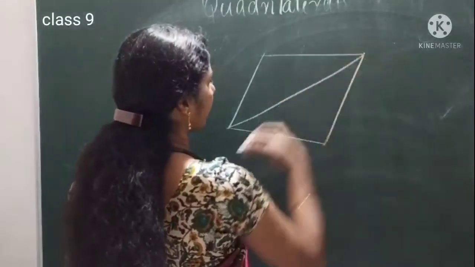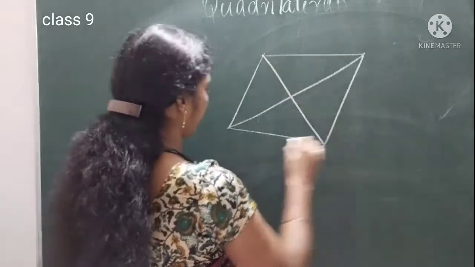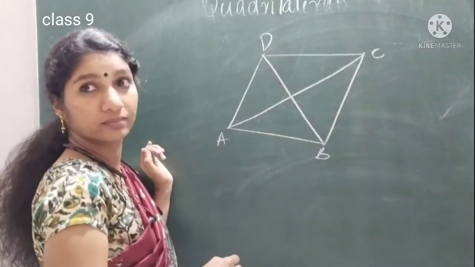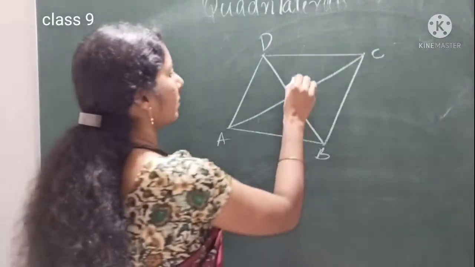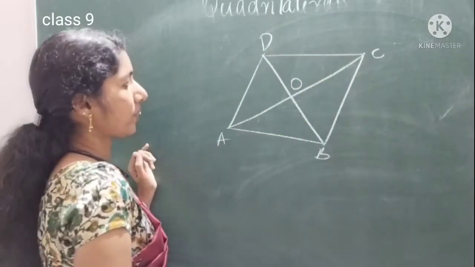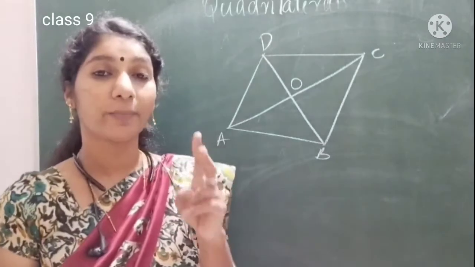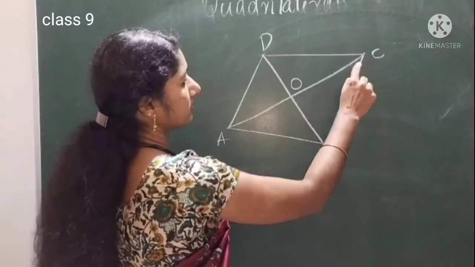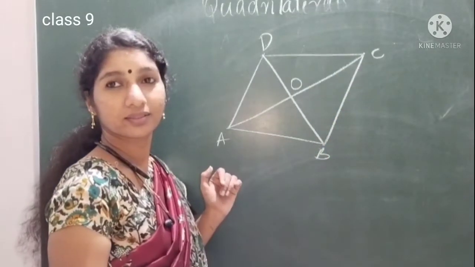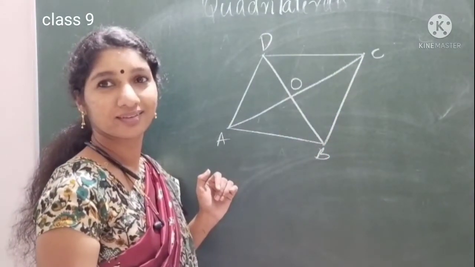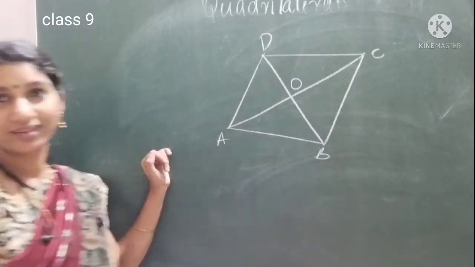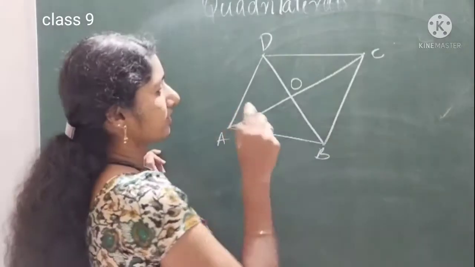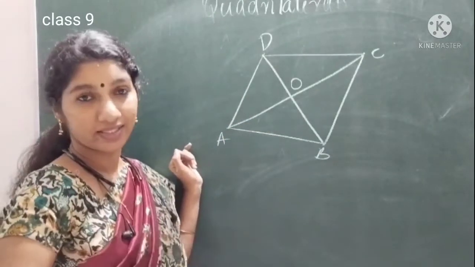See, one diagonal is drawn, and another diagonal. ABCD is the parallelogram. O is their intersection point. It's given the diagonals bisect each other.